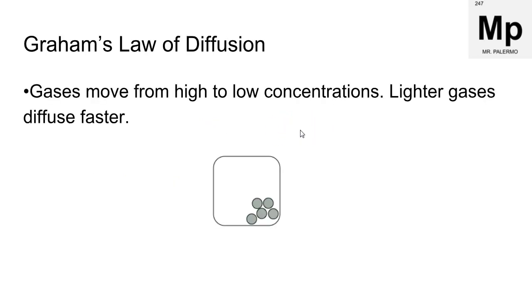Graham's law of diffusion talks about concentration of gases. So gases move from a higher concentration to a low concentration. So if these gas particles represent, let's say, some perfume that you spray, over time they're going to spread out and diffuse from the higher concentration here to a lower concentration. And the lighter gases will diffuse faster.